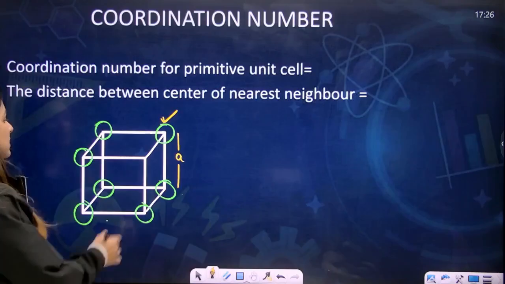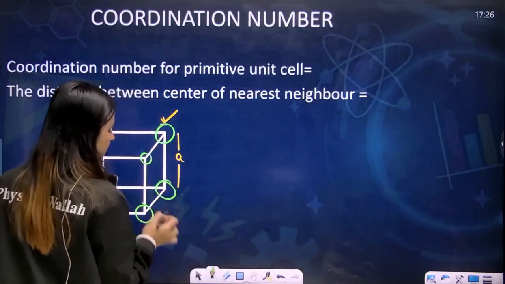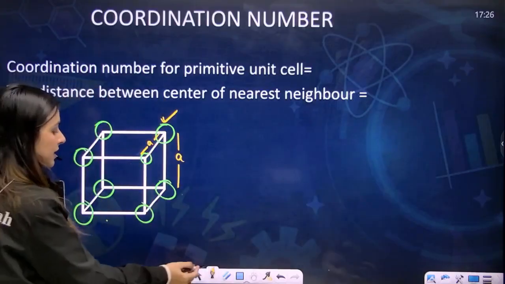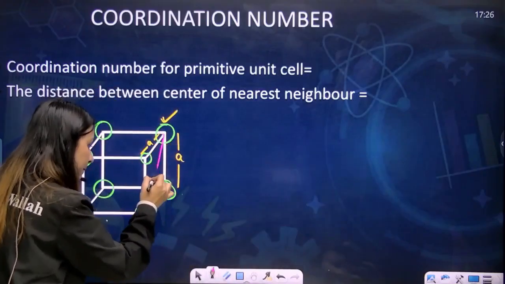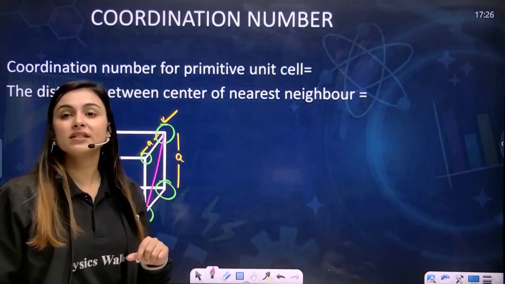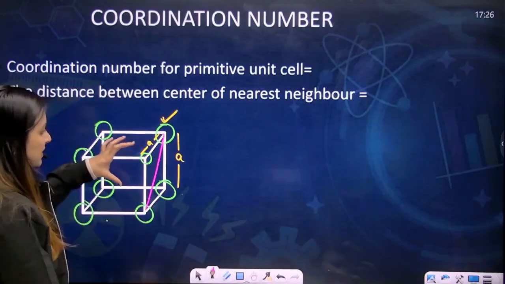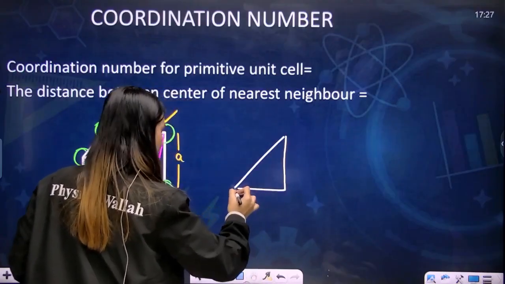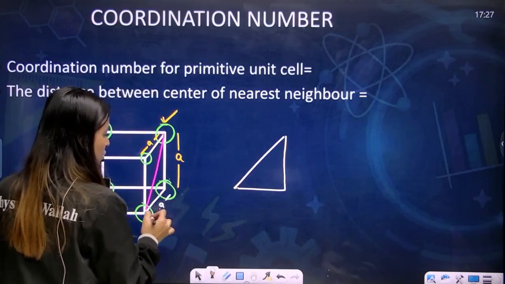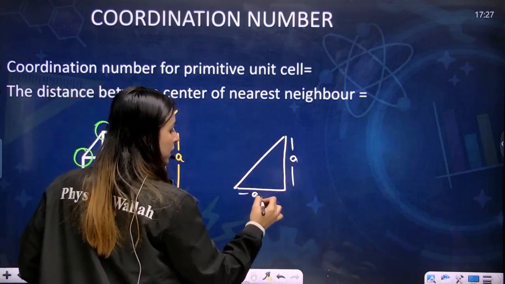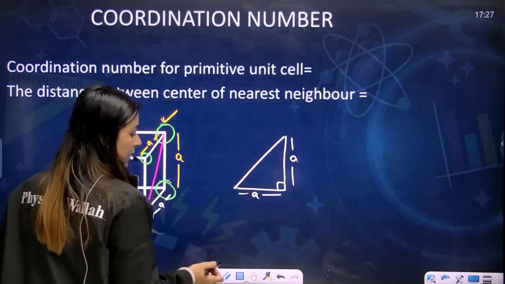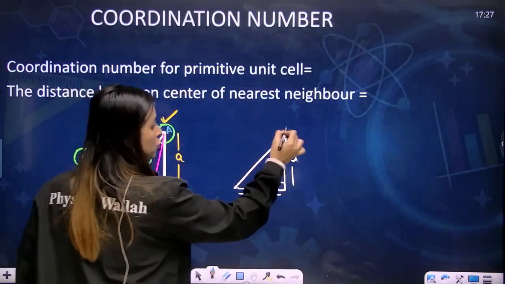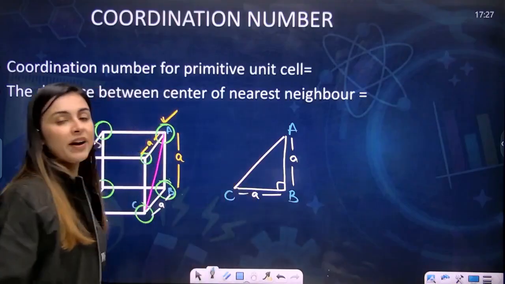The next nearest distance: if this is A, you know that this is also A, right? The next nearest neighbor that you can see is, my dear students, this one. Now let's try to calculate the distance for this one. If I see that it is something like this, this is A distance, this is also A, this is A, this is also A, this is 90 degrees, and you need to find out this. Let's say this is A, B and C, and you have to find the value of AC.